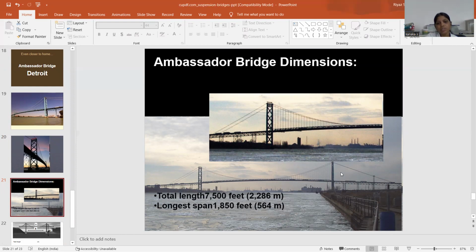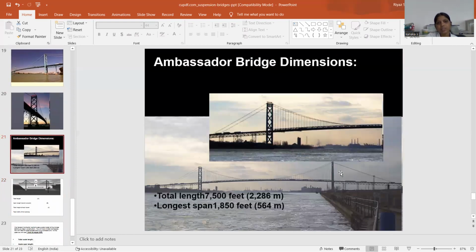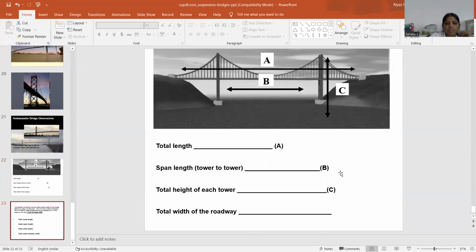The bridge dimensions: the total length is 7,500 feet, 2,286 feet. The longest span is 1,850 feet. The height is 564 feet.